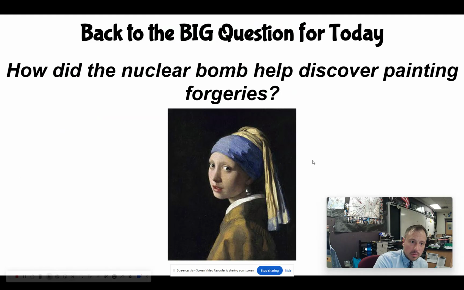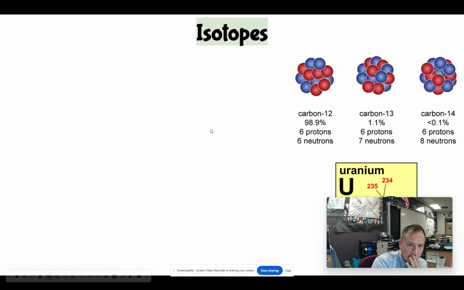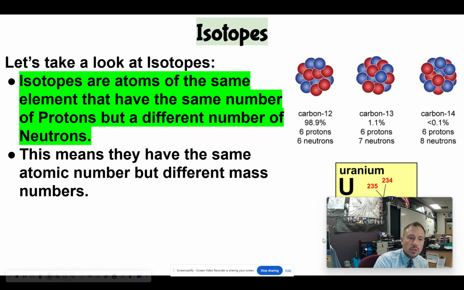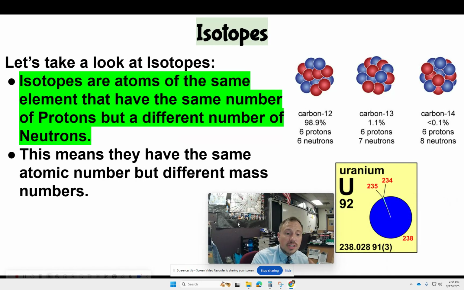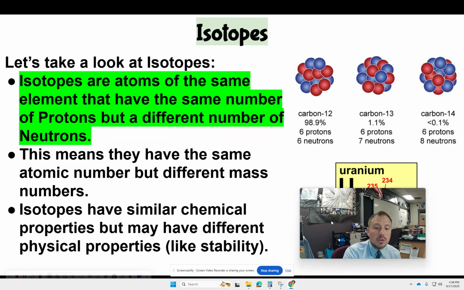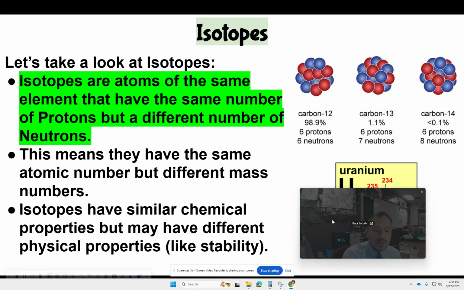So how about this question here? How did the nuclear bomb help discover painting forgeries? That brings us to isotopes. We used this a little bit before, but isotopes are atoms of the same element that have the same number of protons but a different number of neutrons. So this means that they have the same atomic number but different mass numbers. Isotopes have similar chemical properties, but they may have different physical properties like stability.